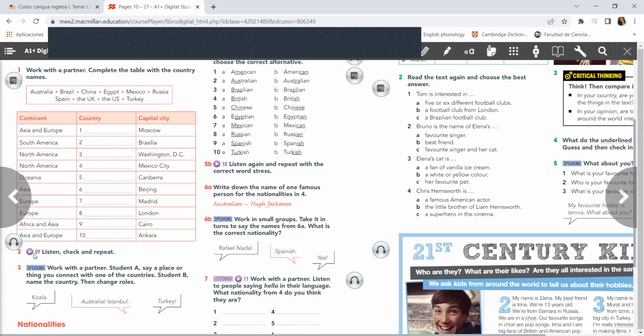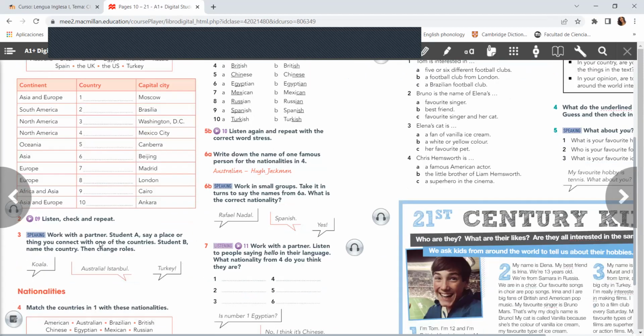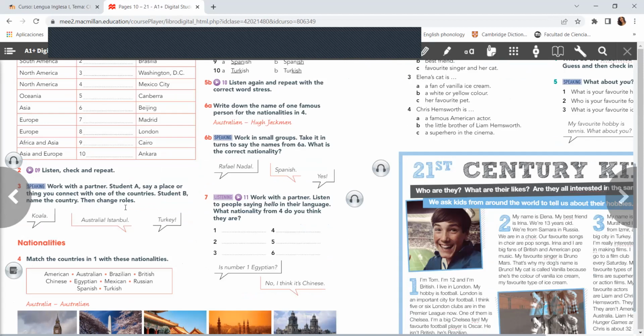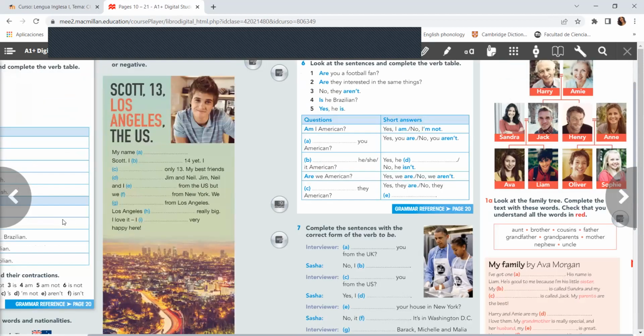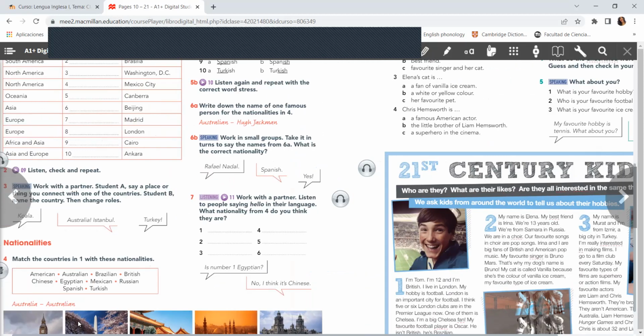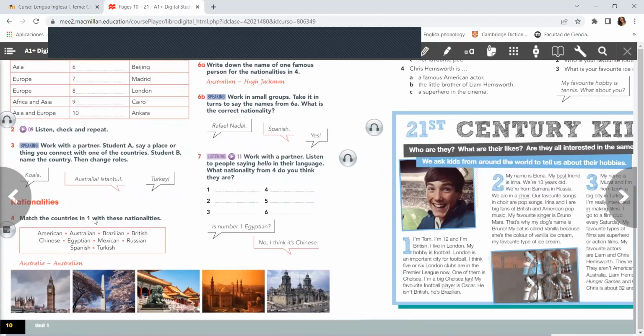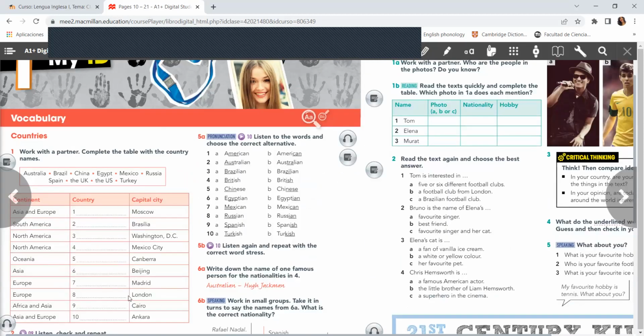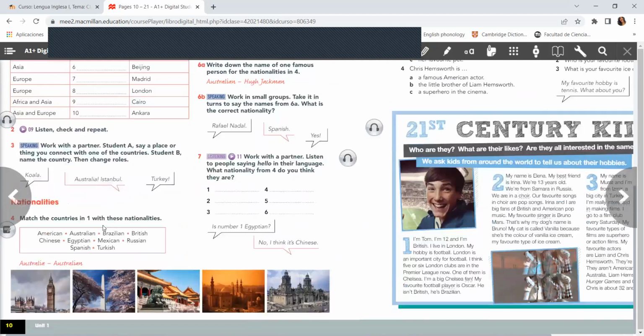Okay, so you can listen and practice pronunciation. Number 3 is to practice pronunciation. Number 4, we have to complete the countries with the nationalities. Okay, here it says match the countries in number 1. These countries we have here, these countries with these nationalities.